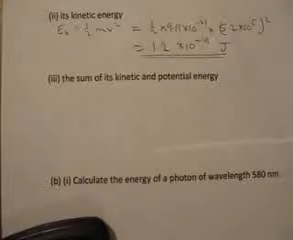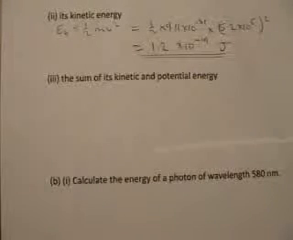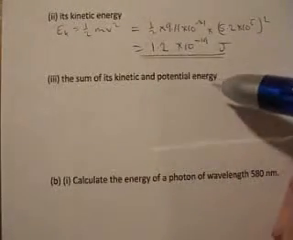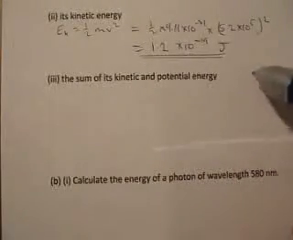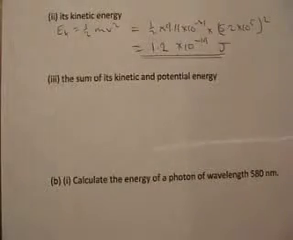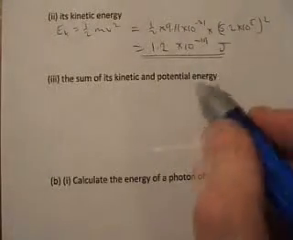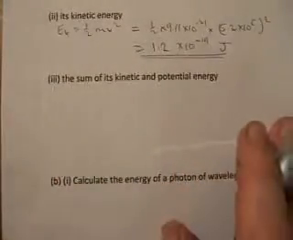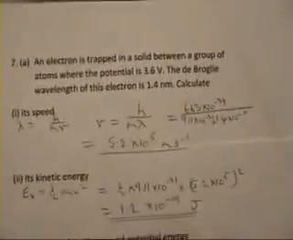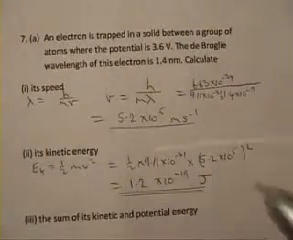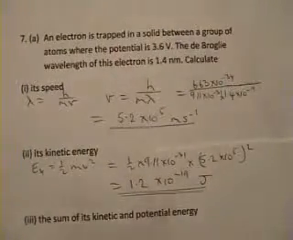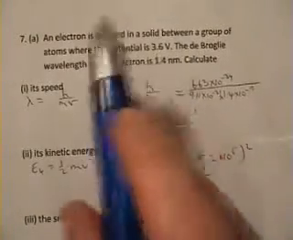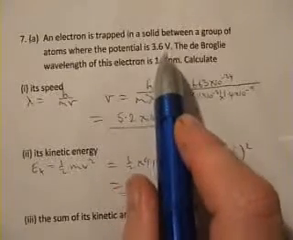Right, now part 3, this is the bit that's a bit tricky, and for this reason I don't really think this is an AS topic on the current spec, so I don't think you'd have to do it, but let's do it anyway. The sum of its kinetic energy and its potential energy. Now, how do we find its potential energy? Well, the information given in the question says that the potential at this point, because of the atoms that are around it, is 3.6 volts.